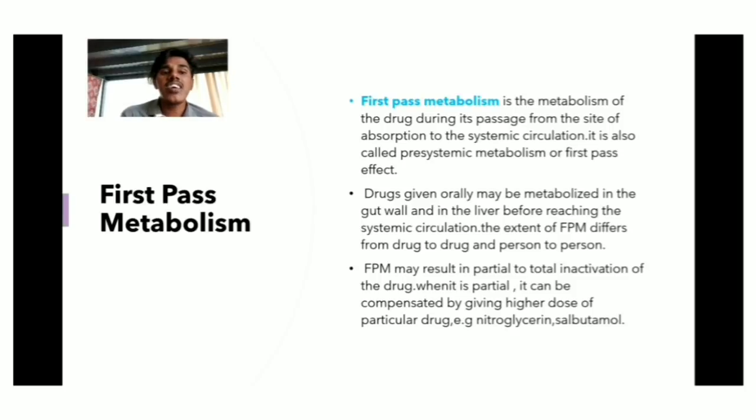Drugs given orally may be metabolized in the gut wall and in the liver before reaching the systemic circulation. The extent of first pass metabolism differs from drug to drug and person to person. First pass metabolism may result in partial to total inactivation of the drug. When it is partial, it can be compensated by giving a higher dose of the particular drug. Example: nitroglycerin and salbutamol.